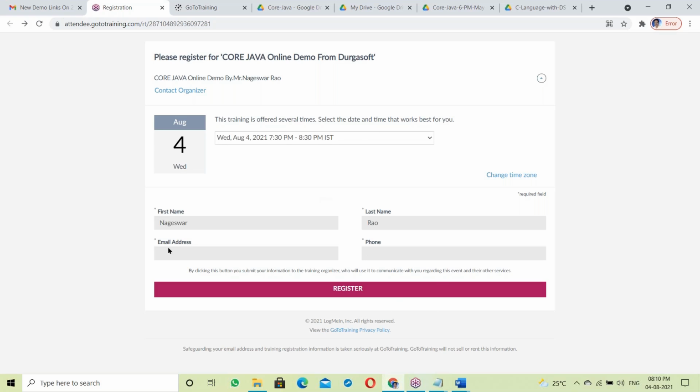The front end collects data from you. After collecting data, it stores it in some location, called the back end. Once your information is stored, Durgasoft can take your information, track it, and go for the follow-up. So this is called front end.